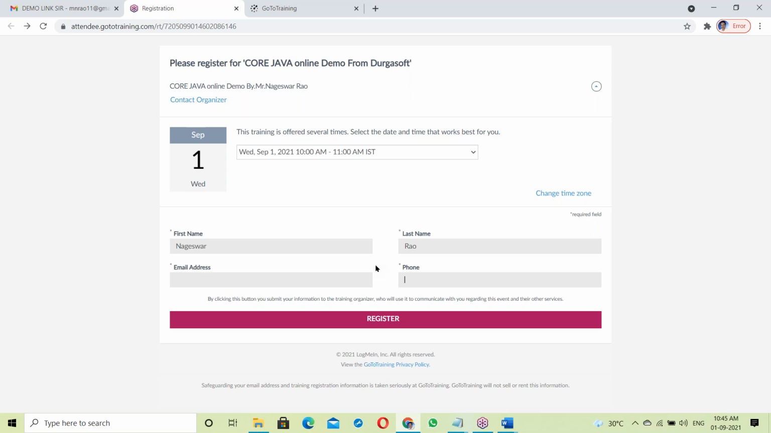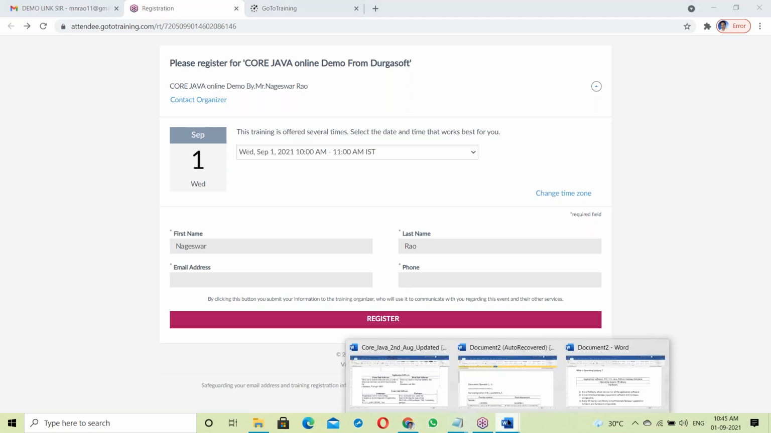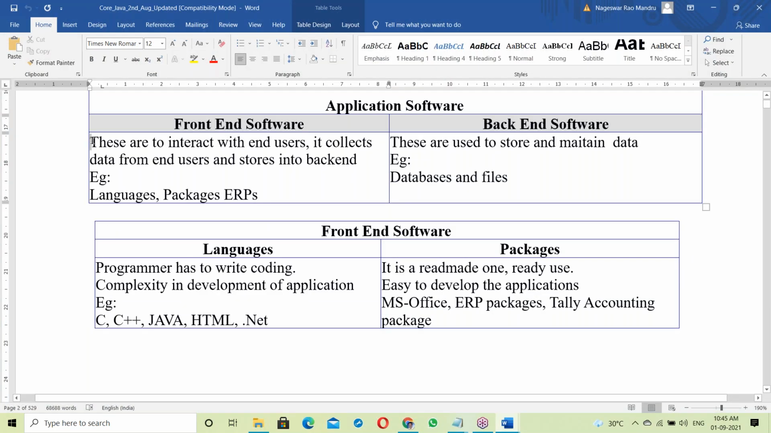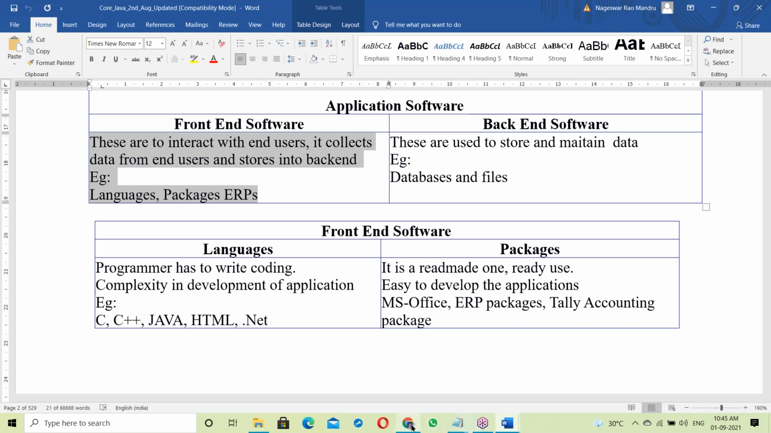Back end is to store the data. Front end interacts with end users. Here we have front end and back end. The front end is used to interact with the end users. It collects data from end users and stores it in the back end.